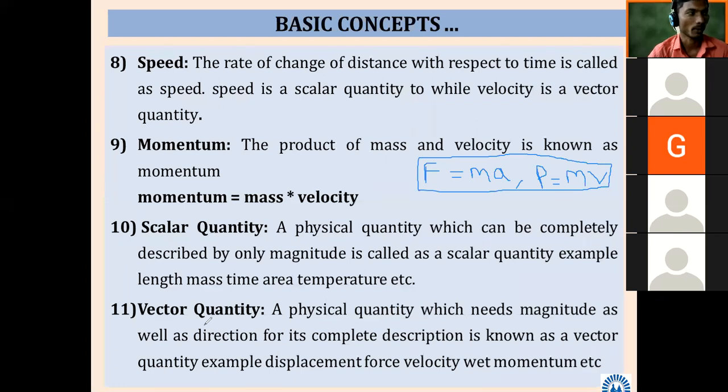So here, scalar and vector quantity. As we know, a physical quantity can be completely described by two terms: one is magnitude, another is direction. For a scalar quantity, only magnitude is more than sufficient to describe it. But for a vector quantity, both are required.